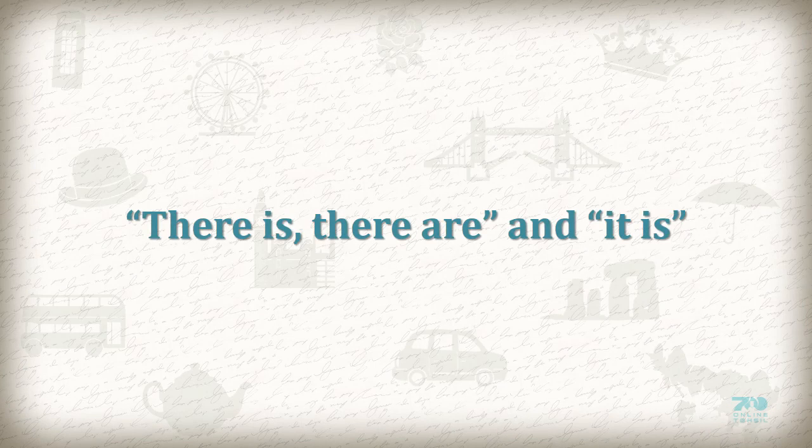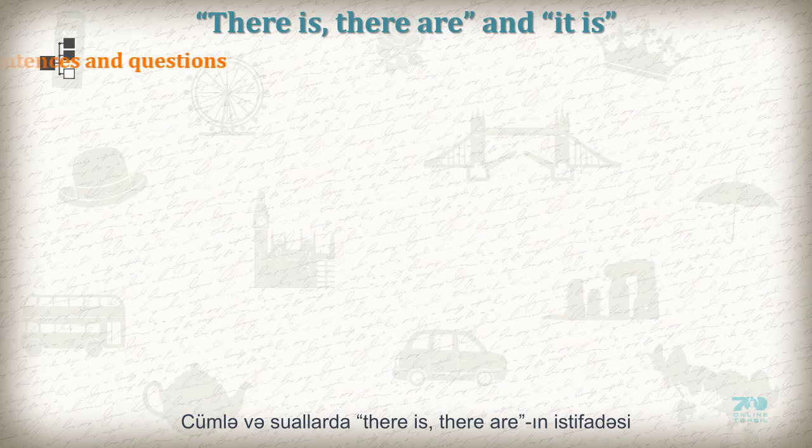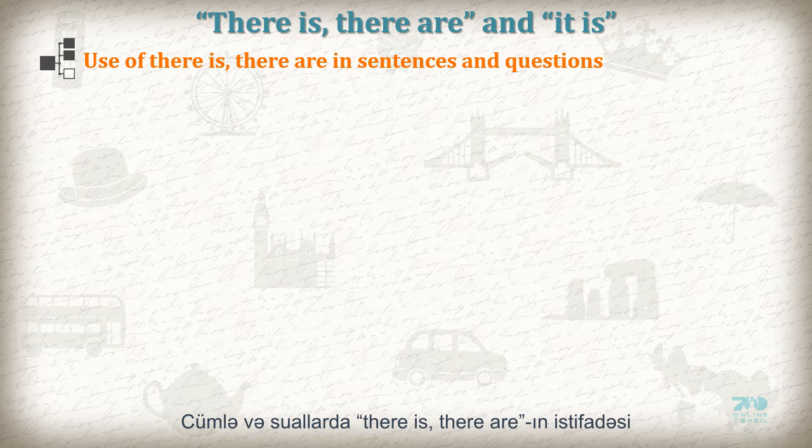There is, there are, and it is. We use there when we talk about something for the first time, to say that it exists. Use of there is, there are in sentences and questions.